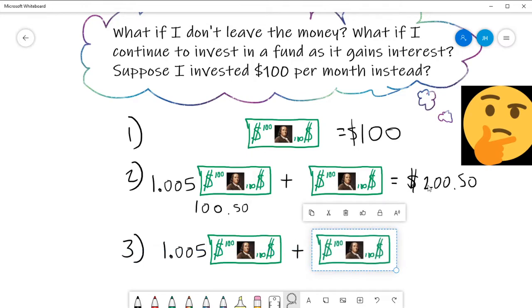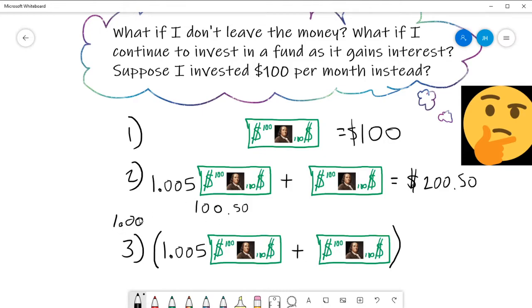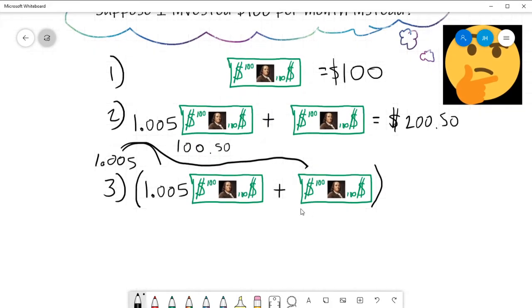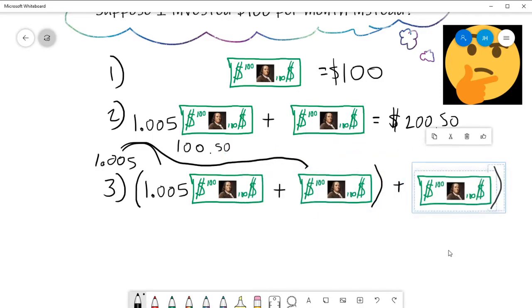All right. So I have the $200.50 in my bank account, but that will accrue interest, right? That $200.50 is going to be multiplied by my monthly interest rate, which is 1.005, right? And not only did I gain interest, I've also invested another $100, don't I? Because it's a new month.